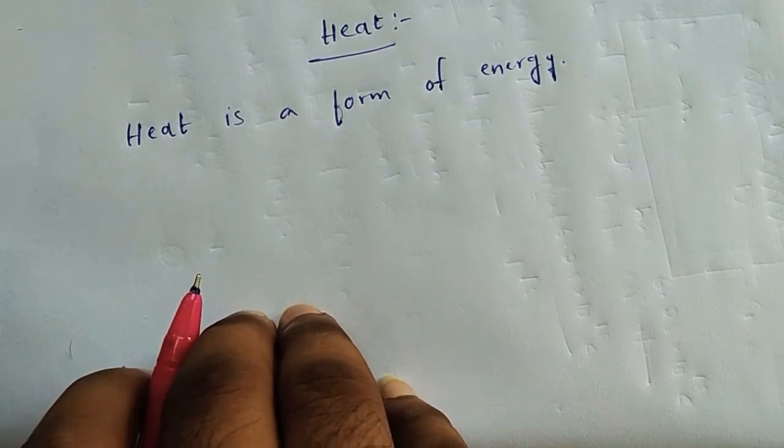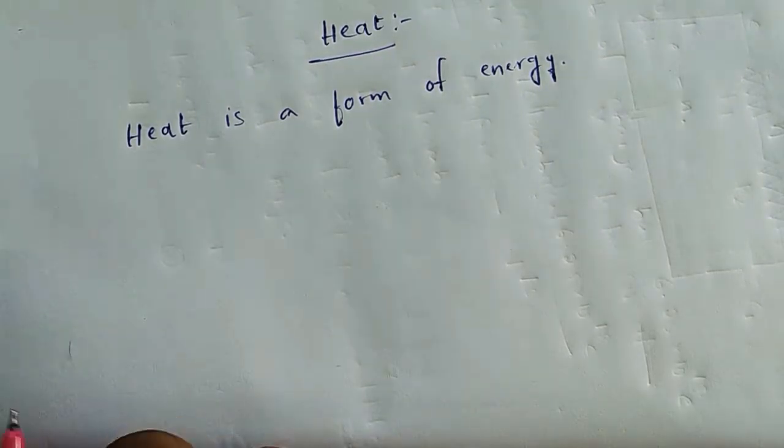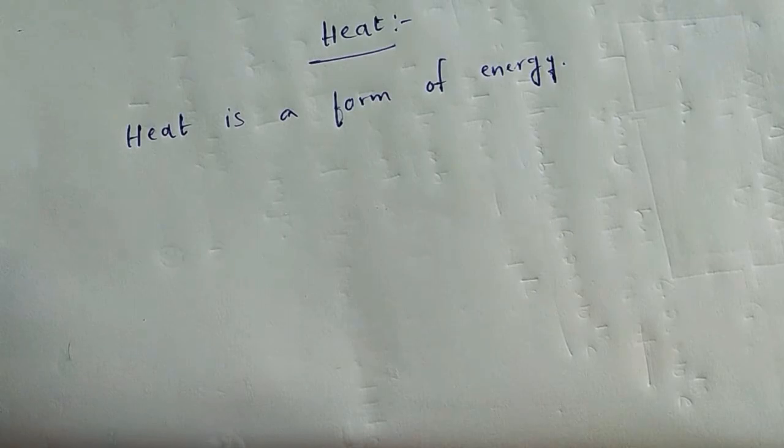Where do we do work using heat energy? In thermal power plants. In thermal power plants we use heat energy for converting water into steam, and we send that steam into the turbines so that the turbines rotate and produce electrical energy. So heat is doing work. Heat is a form of energy, and it can do some kind of work in real life. That is the meaning of heat being an energy.